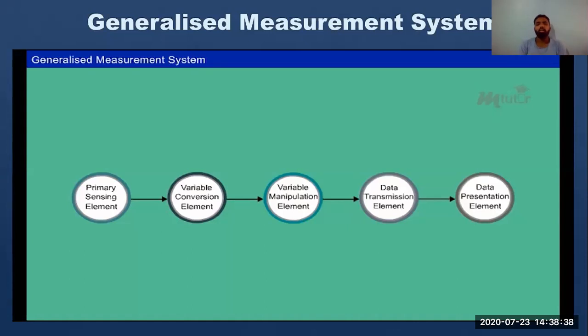Signal conditioner will have the manipulation and transmission element. What does the manipulator do? It manipulates the signal. The transmitter transmits the signal with the help of linkages and gears. Okay, thank you so much.